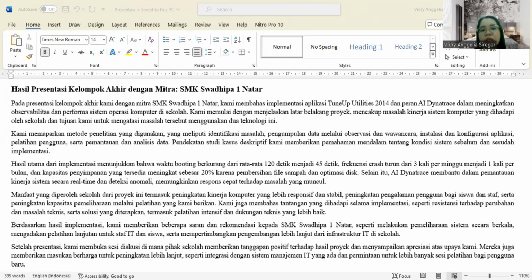Crash frequency dropped from 3 times per week to 1 time per month, and available storage capacity increased by 20% due to junk file cleaning and optimization.